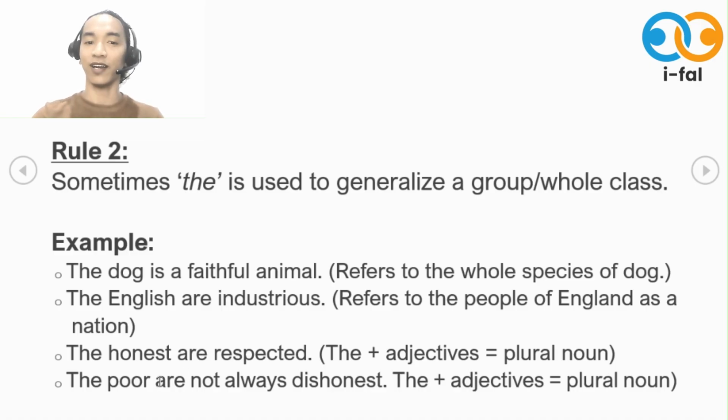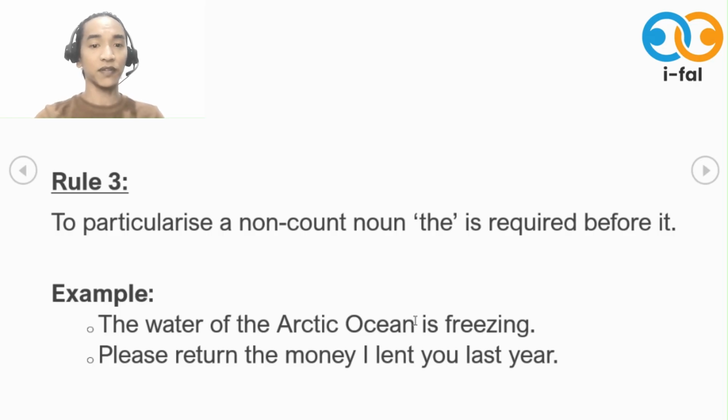So people who are honest. The poor are not always dishonest. So here I am using the poor generalizing the group of people. So always remember you can use the plus adjective when we are talking about the whole or group class, but this is considered as plural. Okay? So, rule number three.